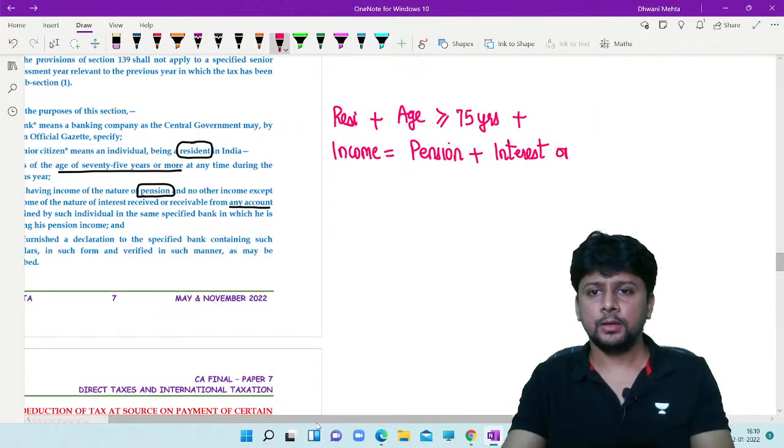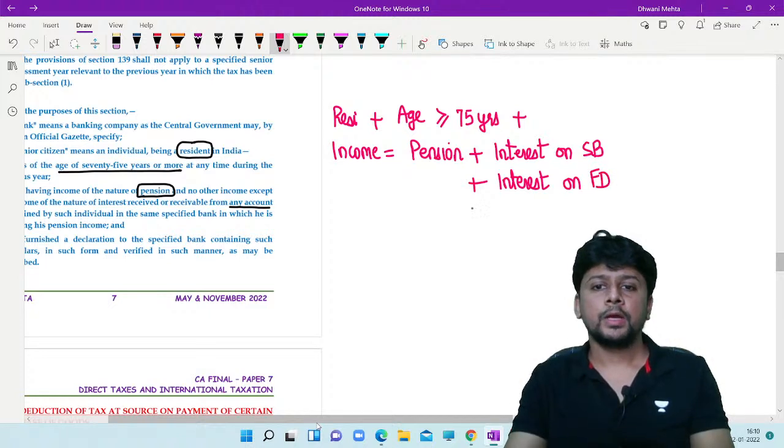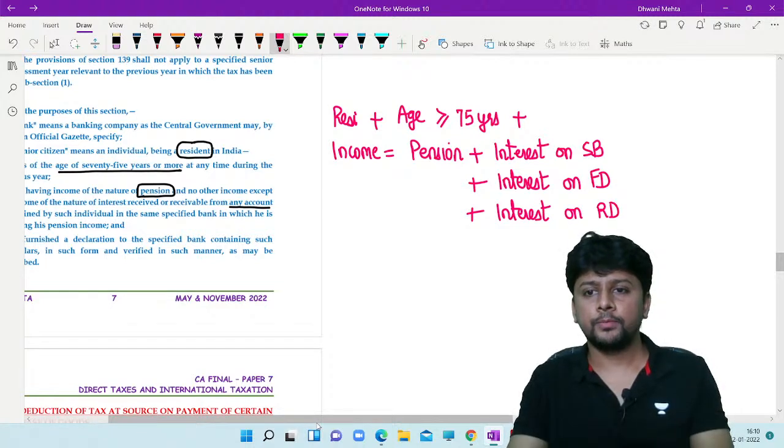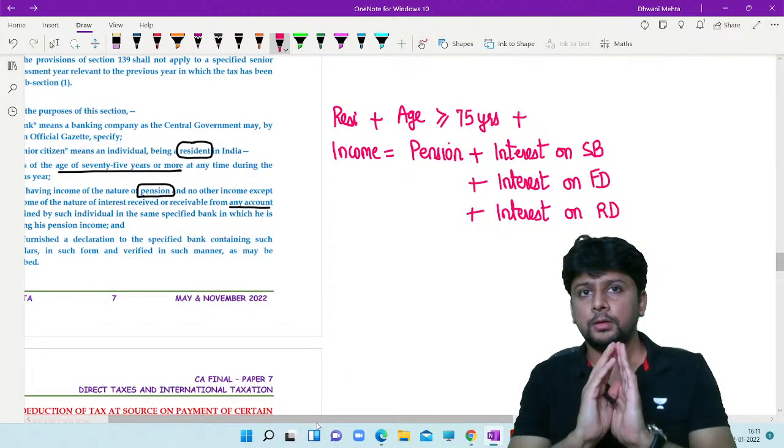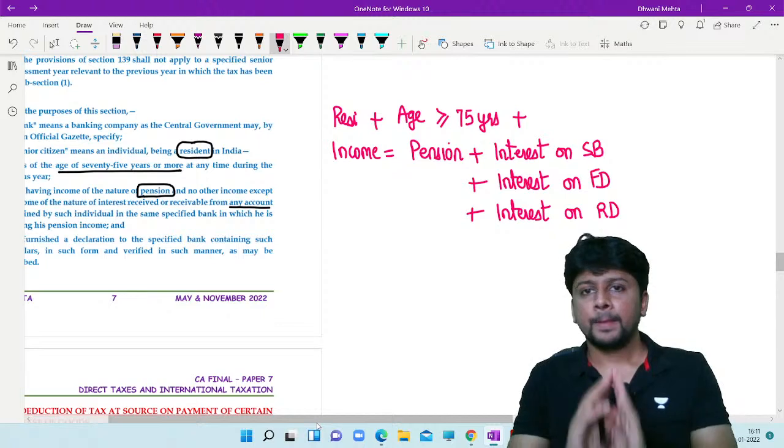So it can be interest on savings account, it can be interest on fixed deposit account. If there is a recurring deposit going on, then it can be interest on recurring deposit account. But apart from this, there is no other income.